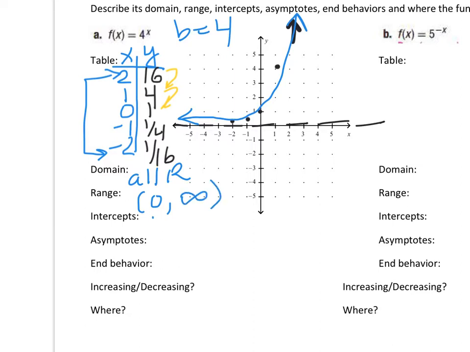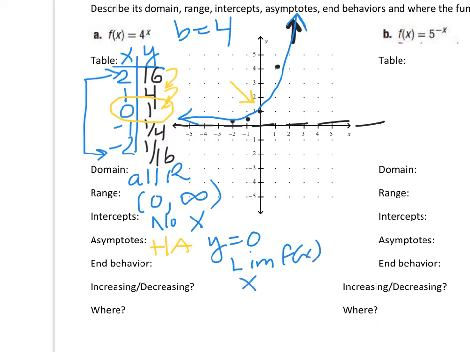The intercepts: there are no x-intercepts. And our y-intercept, I will highlight right there. So when x is 0, our y-intercept is 1. So that's right there. Asymptotes, we have a horizontal asymptote, and that equation is y is equal to 0. And then our end behavior is going to be the limit of f of x as x goes to negative infinity, and we're going to get closer and closer to 0.